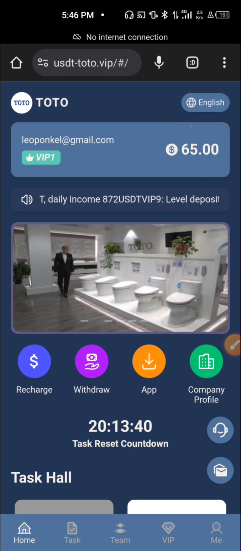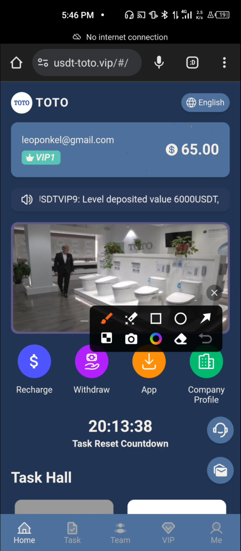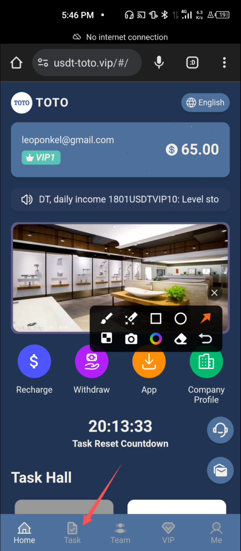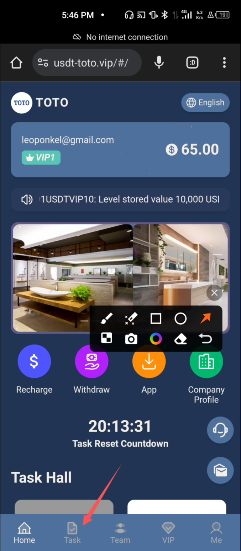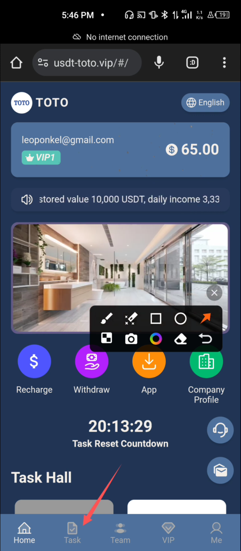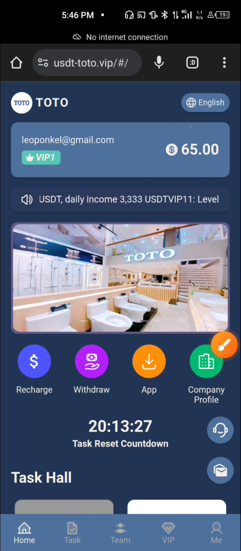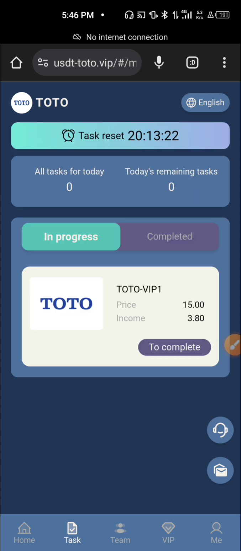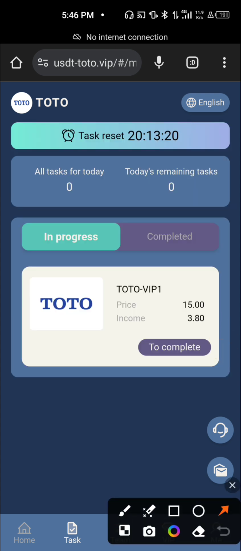I am going to quickly go over here because every single day you need to perform simple tasks on this platform so you can get paid the money you will be withdrawing every single day. I'm going to click on tasks over here to bring out the task I have for the day. It doesn't take time to complete. Just click on complete.